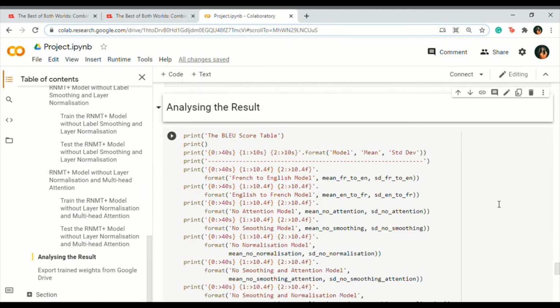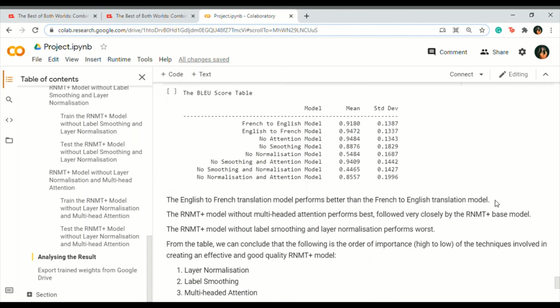The English to French translation model performs better than the French to English translation model. The RNMT Plus model without multi-headed attention performs best at 0.9484, followed very closely by the RNMT Plus base model at 0.9472.